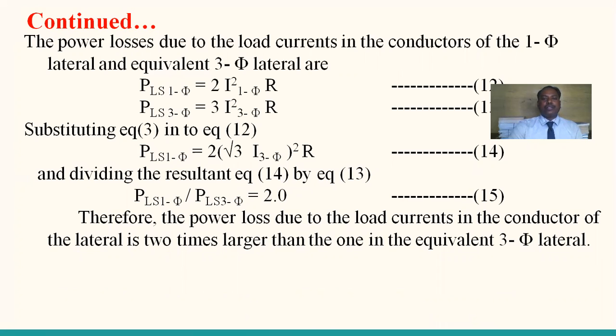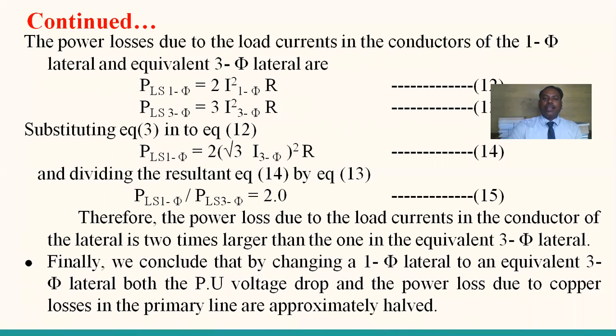So here voltage drops are to be compared and power losses are to be compared, showing the three-phase balanced system is much better compared to the single-phase two-wire lateral with ungrounded neutral. So finally you conclude that by changing a single-phase lateral to an equivalent three-phase lateral, both the per unit voltage drop and power loss due to copper loss in the primary lines are approximately halved.